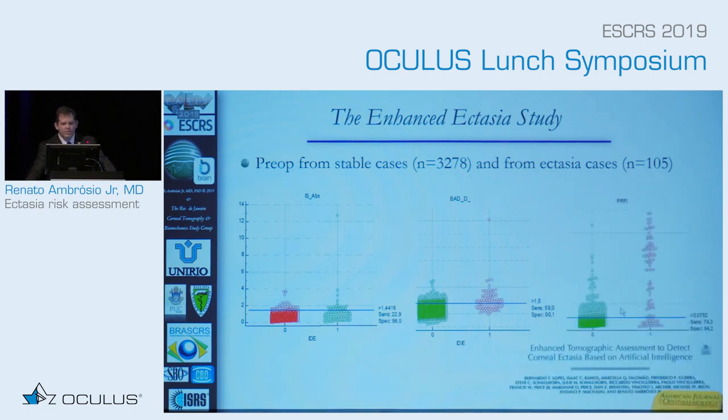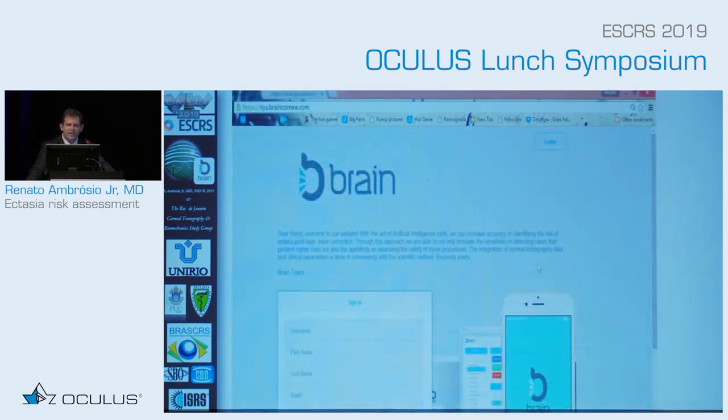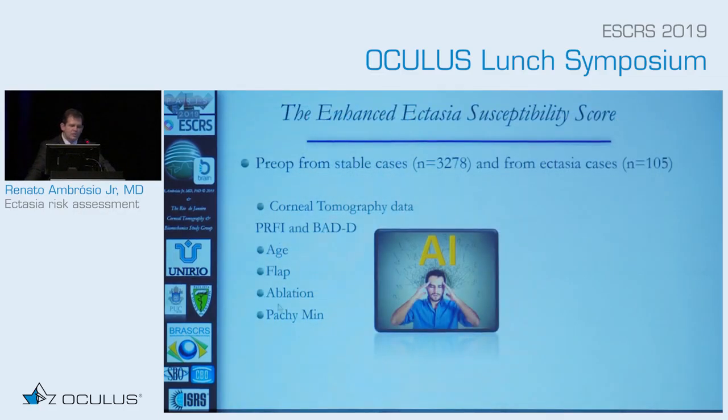So we developed an algorithm called the Pentacam Random Forest Index, the PRFI, that does a little better to improve the sensitivity to detect ectasia susceptibility before surgery, but it's not enough. So we have to combine that with other data, and that's the work we've been doing with the group back in Brazil, considering also age and parameters from the surgery.